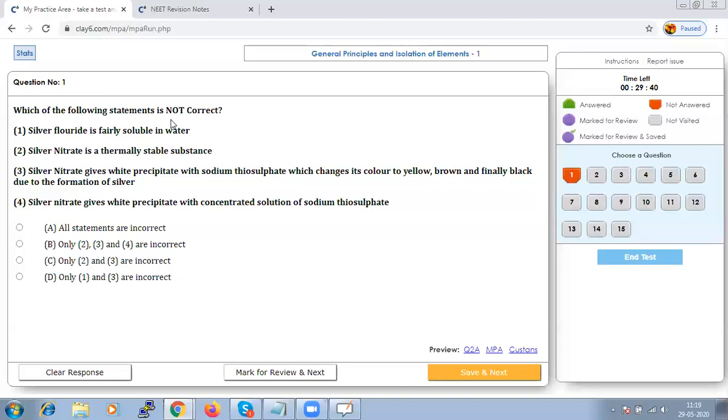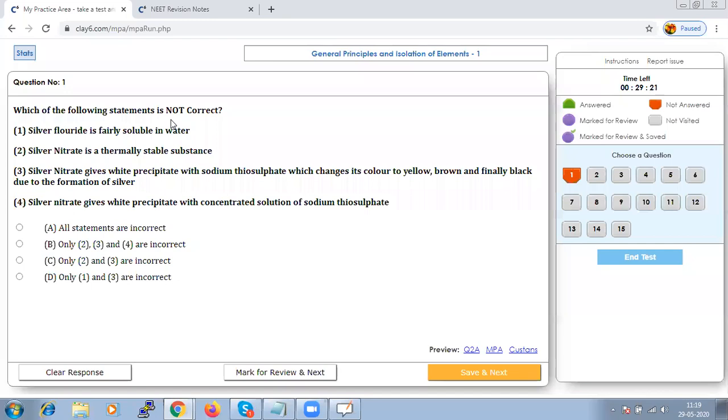Among the given options, we have to see which option is wrong. So of course, when we look at the given options, silver nitrate gives a white precipitate.